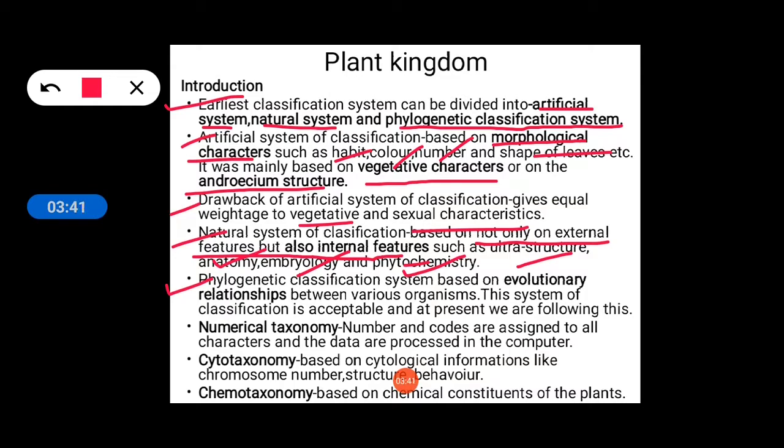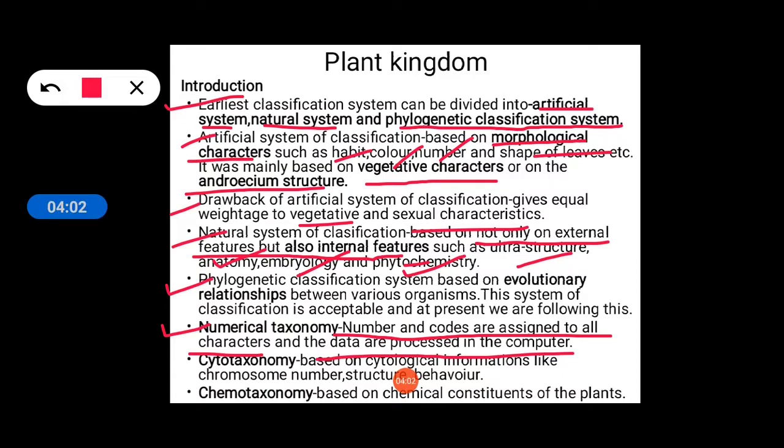There comes another term, numerical taxonomy. Numbers and codes are assigned to all the characters and the data are processed in the computer. Here in numerical taxonomy, the numbers and codes are assigned to all the characters, and then the data are processed in the computer.